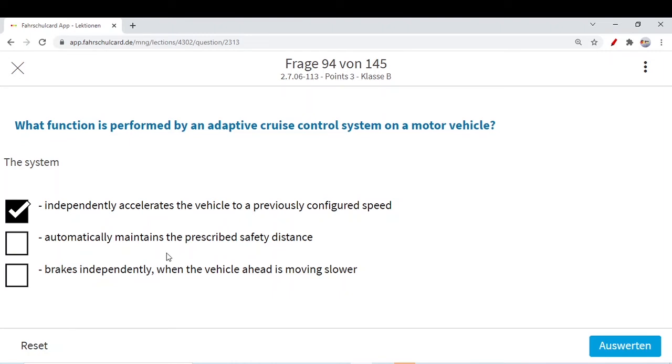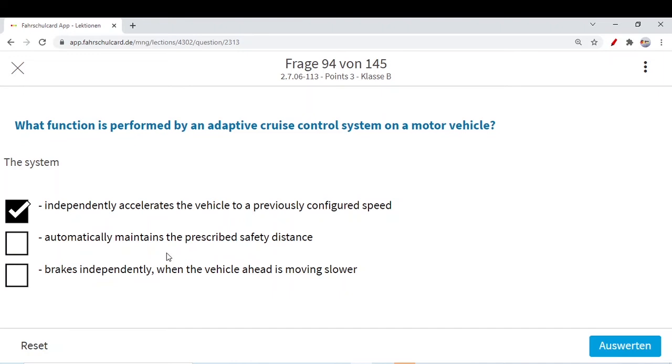No, it will never automatically maintain the prescribed distance. This prescribed safety distance varies. For example, inside the city, we know we have to maintain a distance of 15 meters or the length of three cars. If you are outside built-up areas at high speed, you have to keep a distance of half of your speedometer reading. If your speed is 100 km per hour, you have to maintain a distance of 50 meters. So the adaptive cruise control system never knows the prescribed safe distance of different roads.